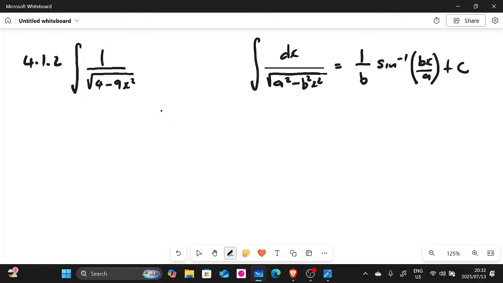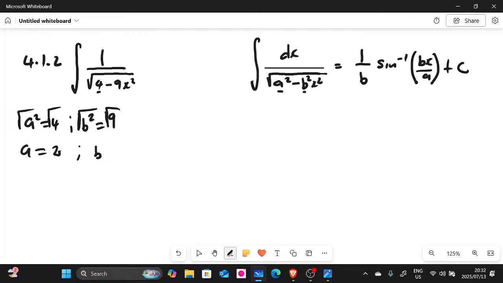All right, so let's look at a. Look, a squared is the same as 4 there when you substitute. So we can say a squared is 4, right? And then let's look at b. b squared is the coefficient of x squared. It's the same as 9, right? So when you square root these, we can say a is equal to 2 and b is equal to 3. You guys see?